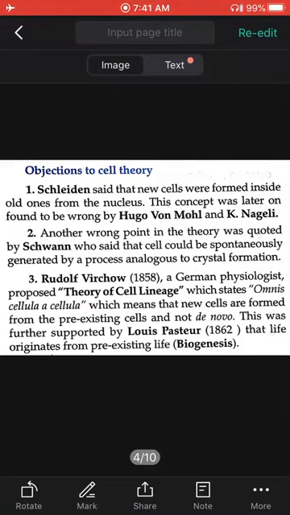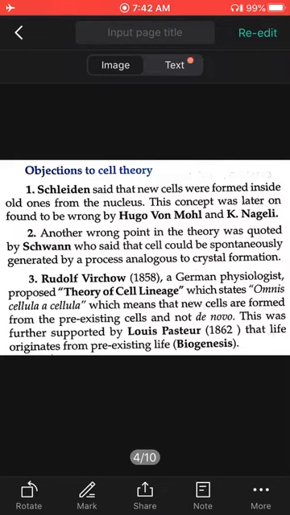The objective I have already told you. Now, the objections: Schleiden found that new cells are formed inside the old ones from the nucleus itself. This concept was later found to be wrong by Hugo von Mohl and Nägeli. Schleiden told that new cells are formed inside old cells with the help of the nucleus. As we have now studied mitosis and meiosis, we know that this theory is wrong. That's why we have studied mitosis and meiosis.